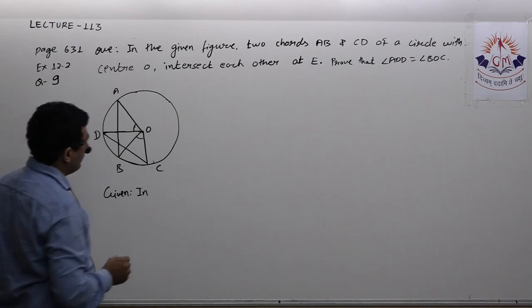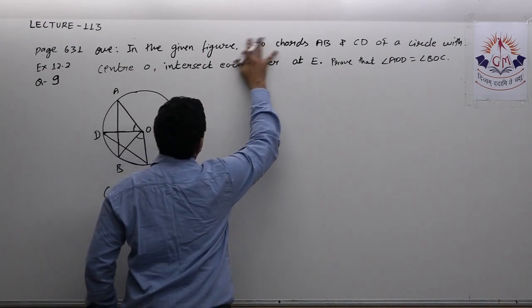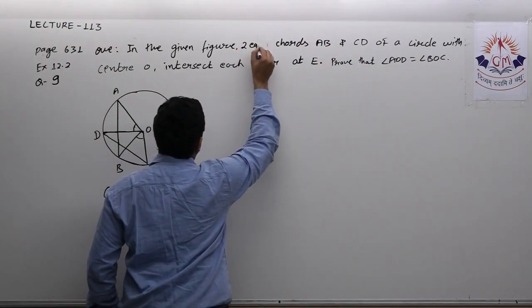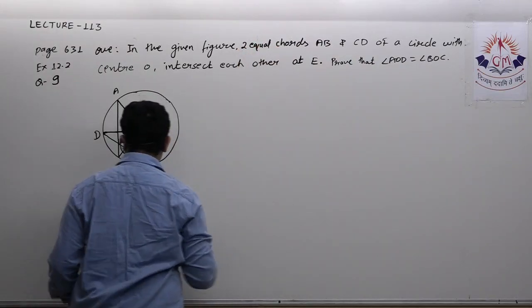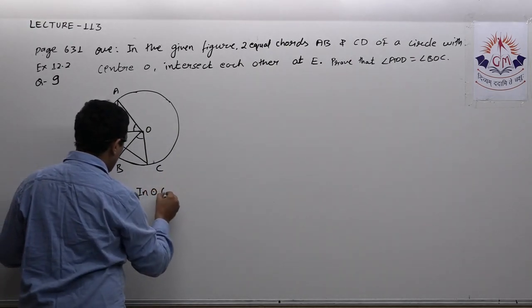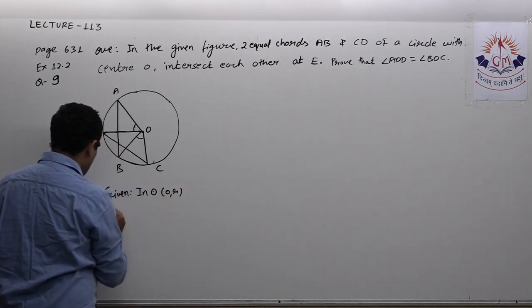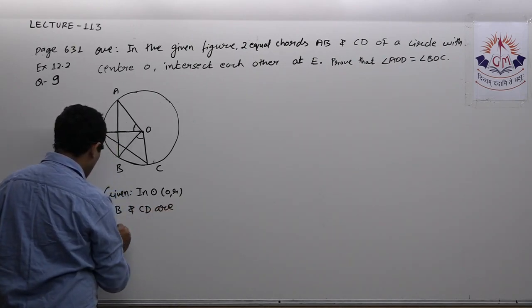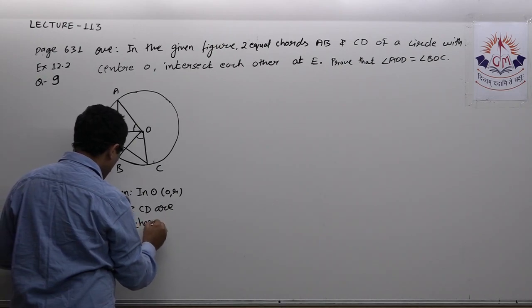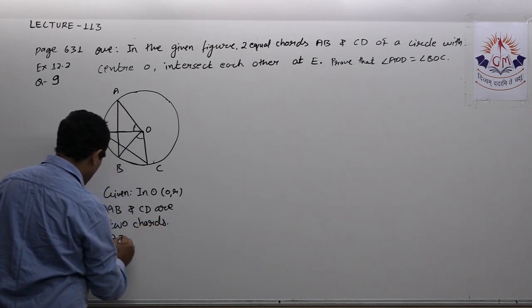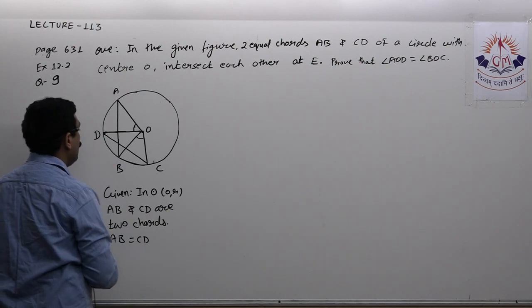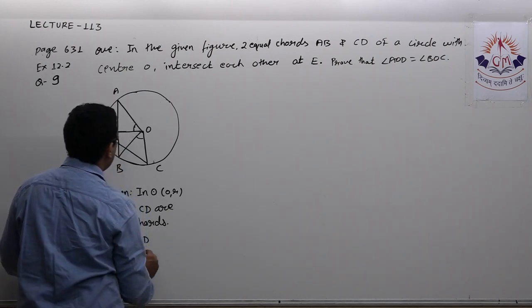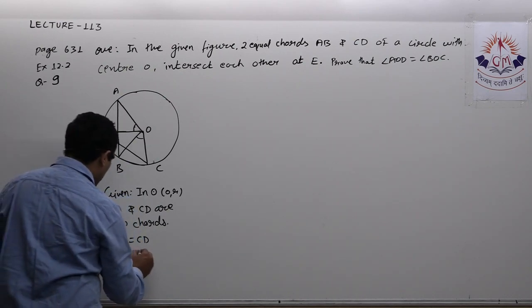Yes, two equal chords. In circle O comma R, AB and CD are two chords, AB is equal to CD. That's it.